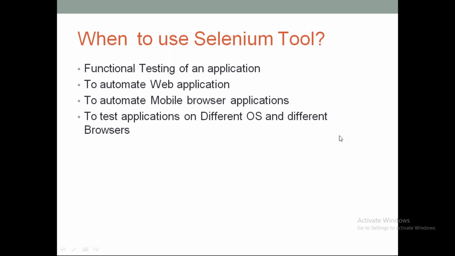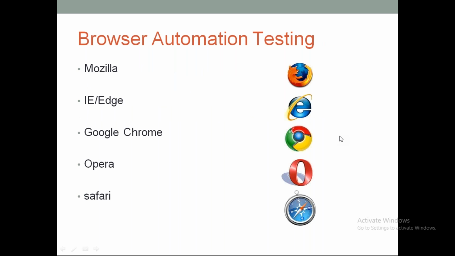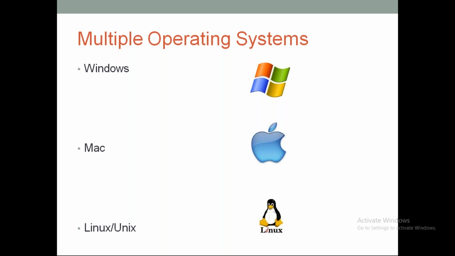Okay, so that is about when to use Selenium. And one more major advantage we have with Selenium, the reason why Selenium has become more popular in the market, is that Selenium supports different browsers and all the latest browser versions as well, right? Yes, we can automate our application using Mozilla Firefox, Internet Explorer or Edge, Google Chrome, Opera, Safari. These are the most popular browsers we have in the market, and yes, we can test our application with all of these browsers. Okay, and then coming to OS, as I was saying, yes, Selenium.